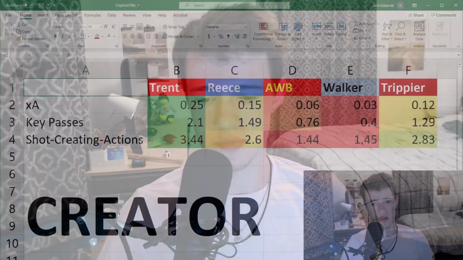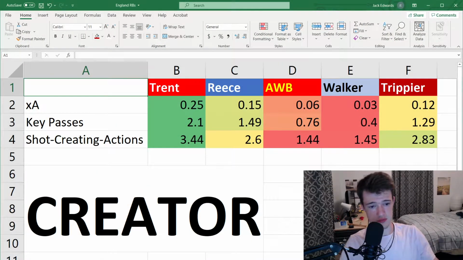Let's get right into it. So this right here is Excel. I'm a nerd. And I'm going to look at the cardinal sin of all data analysts. I'm going to take a look at stats for defenders and try and compare them. That's a terrible idea. Don't try this at home, kids. I'm going to look at 3 different aspects. As a creator, 1v1 defender, and as a general, just defensive fullback.